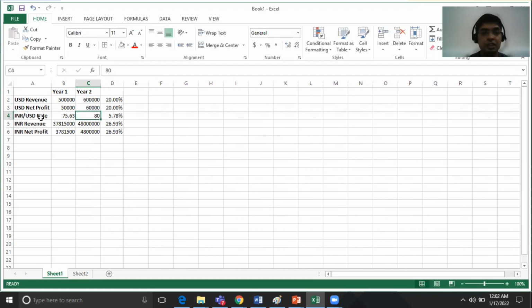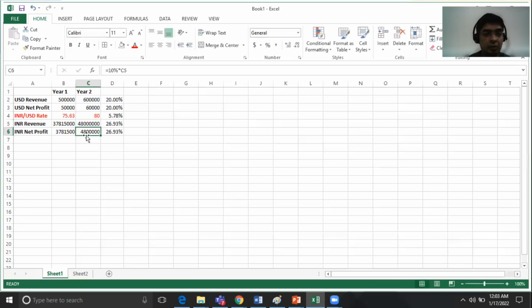Here we have changed the INR USD rate. So what we are saying is the INR USD rate increased to 80. It is a 5.78% increase compared to 75.63, which means in year two, one has to shell out 80 rupees to get $1. Because of this fluctuation in the exchange rate, the INR revenue increased, because this time the multiplier to the USD revenue is 80, not 75.63.